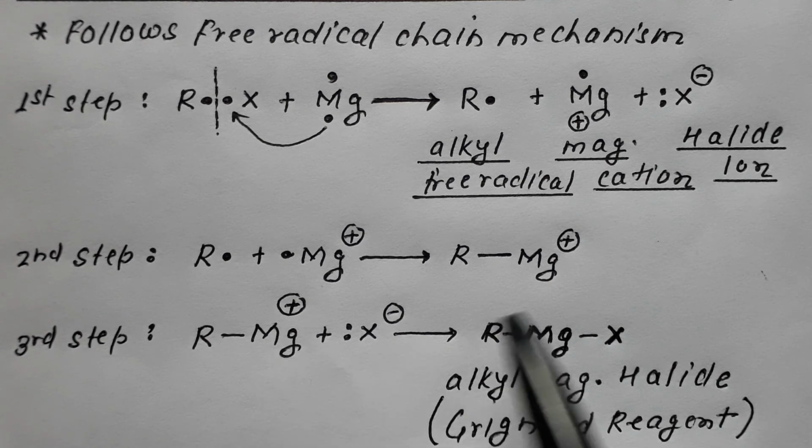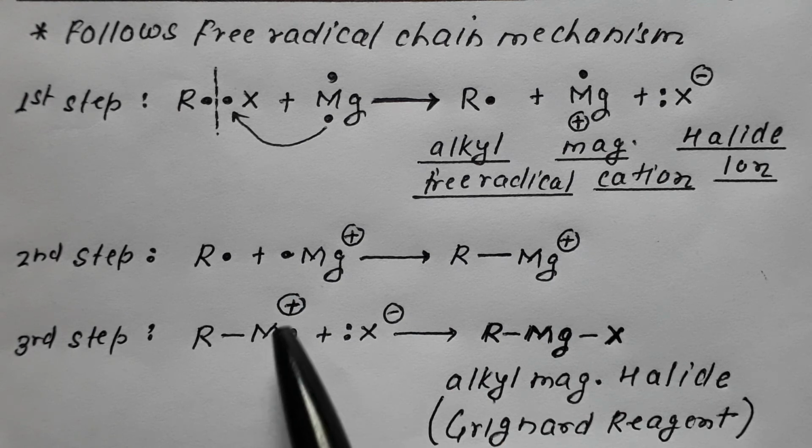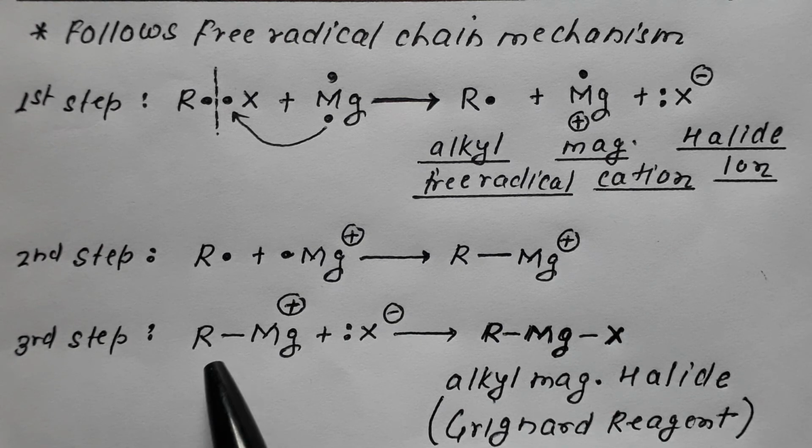This is positive, this is negative, so it results in formation of RMgX, in which there is a covalent bond between R and Mg, whereas between Mg and X there is an ionic kind of bond. Mg is positive, X is negative, so this results in formation of alkyl magnesium halide, which is termed as the Grignard reagent.